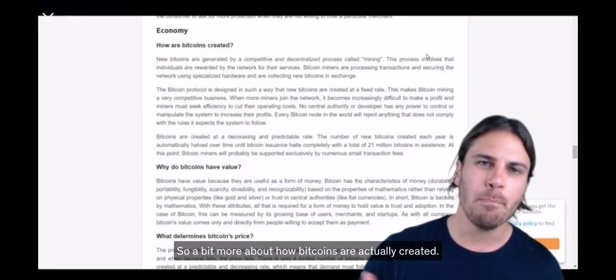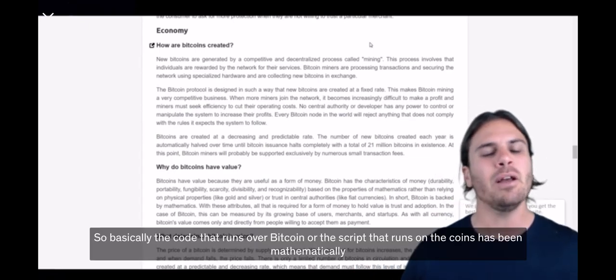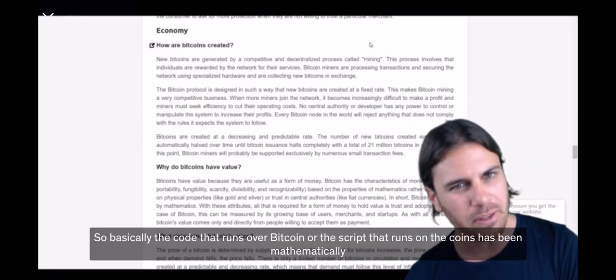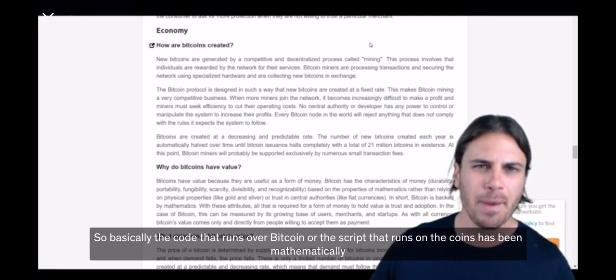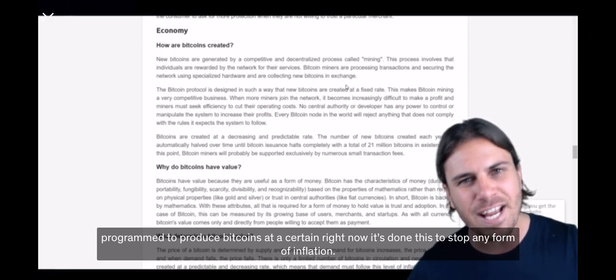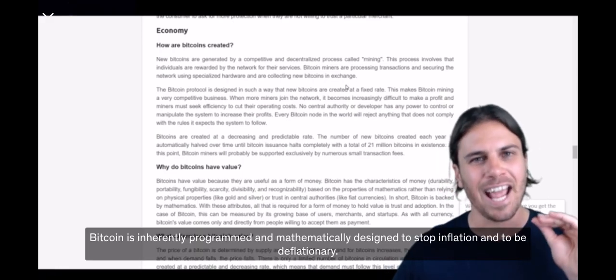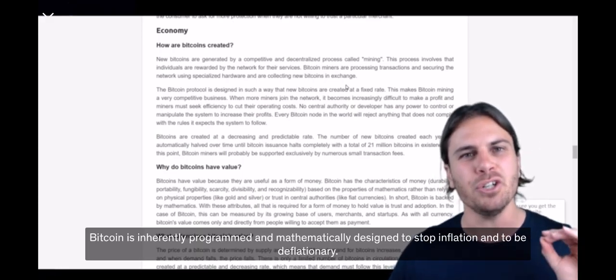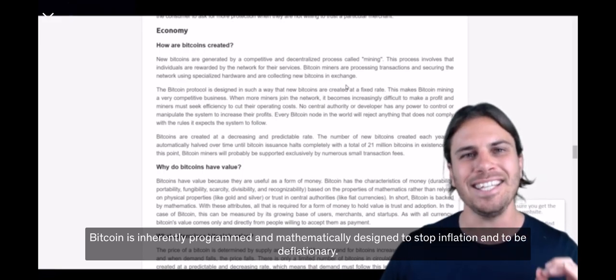So a bit more about how Bitcoins are actually created. So basically, the code that runs over Bitcoin, or the script that runs on the clients, has been mathematically programmed to produce Bitcoins at a certain rate. Now it's done this to stop any form of inflation. Bitcoin is inherently programmed and mathematically designed to stop inflation and to be deflationary.